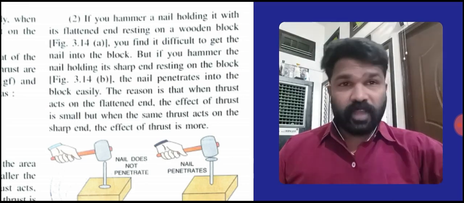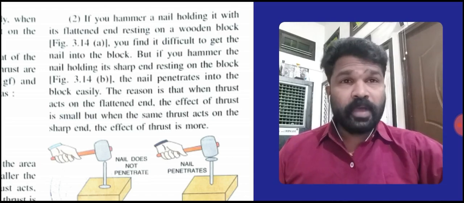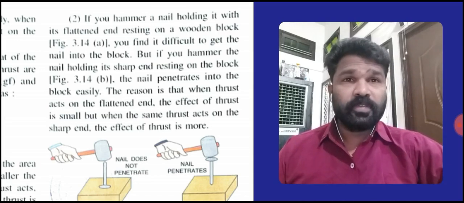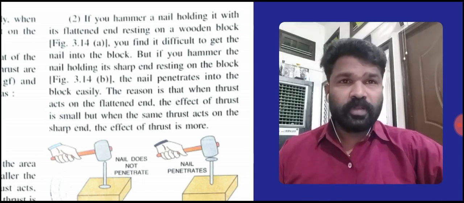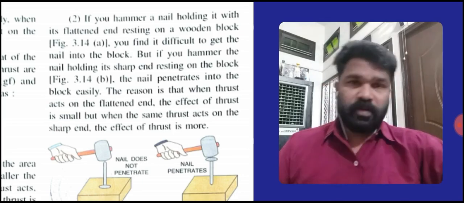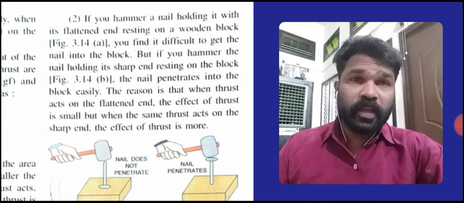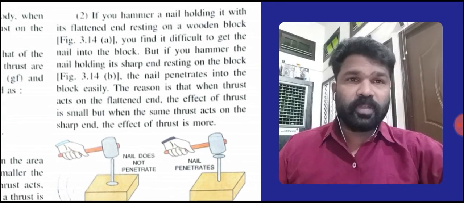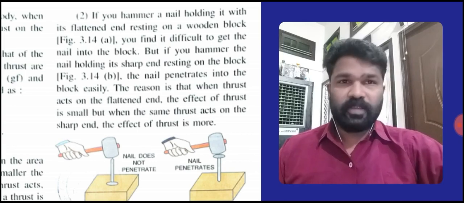What is the example? Just hear it once again. If we hammer a nail holding it with its flattened end resting on a wooden block, we will find it very difficult to get the nail into the block. But if we hammer the nail holding its sharp end resting on the block, the nail penetrates into the block very easily.